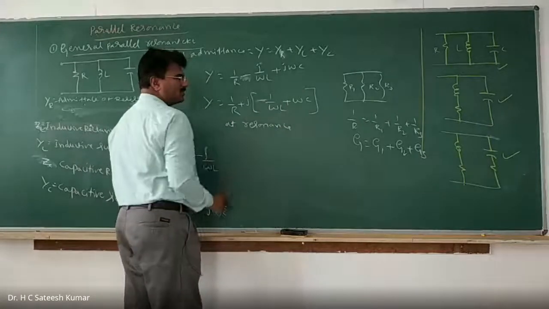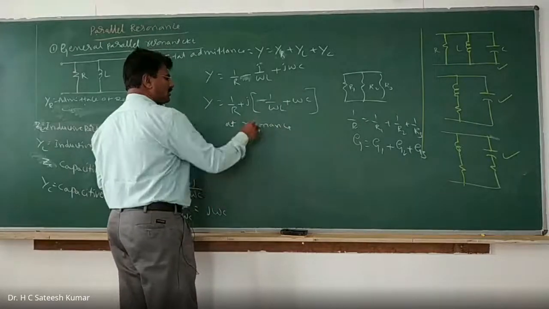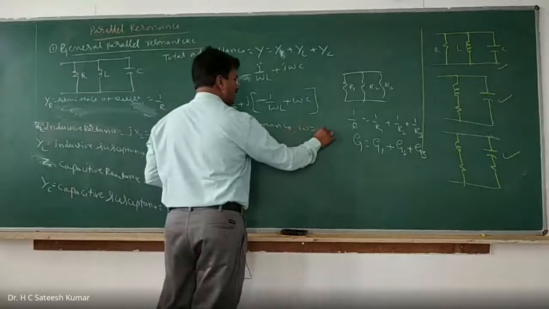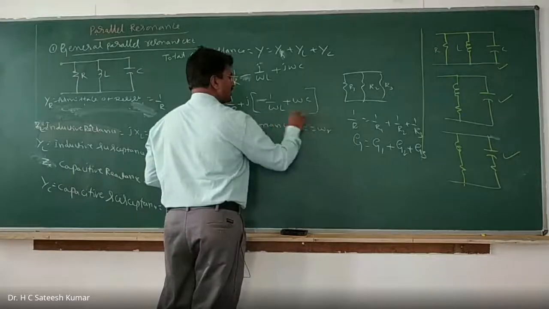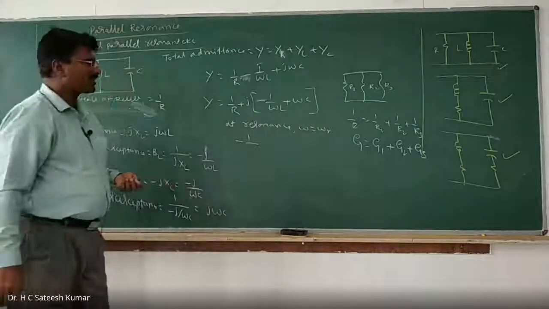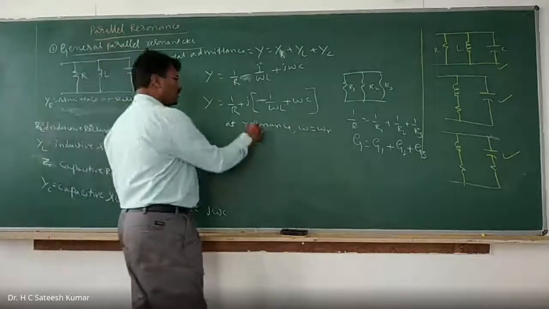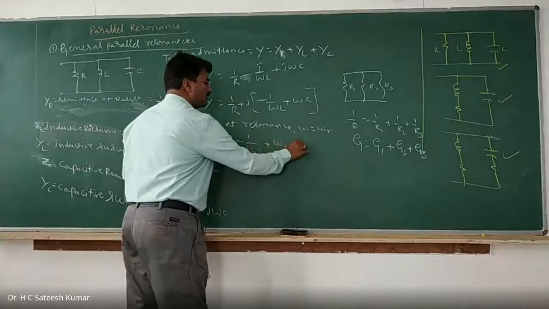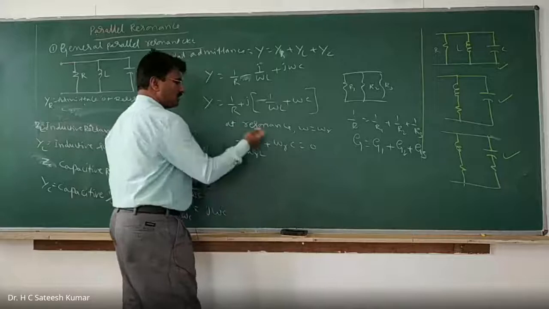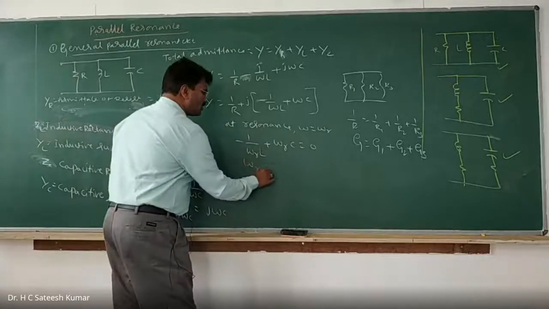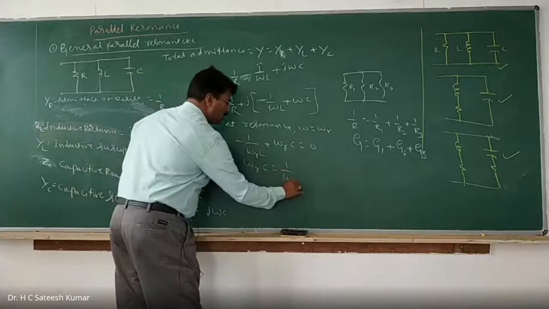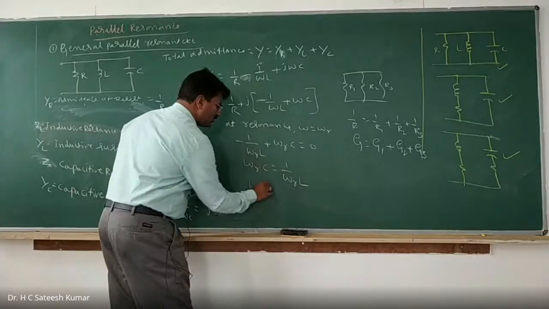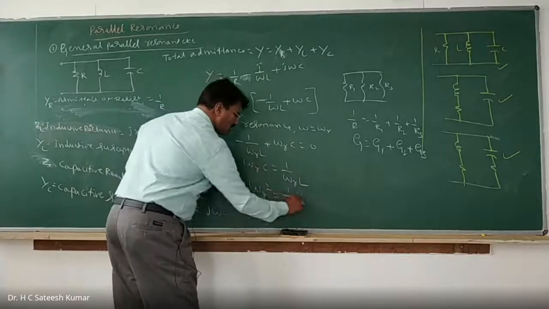So at resonance, omega is equal to omega R, and the reactance part is equal to 0. Therefore, minus 1 by omega R into L plus omega R into C is equal to 0. Now transfer to the right hand side: omega R into C is equal to 1 by omega R into L. Transfer omega R to this side, and omega R square is equal to 1 by LC.